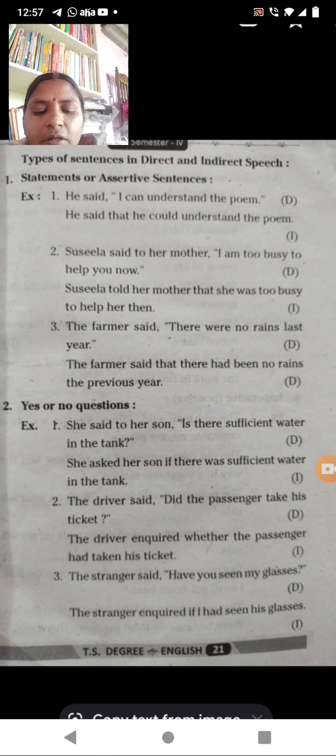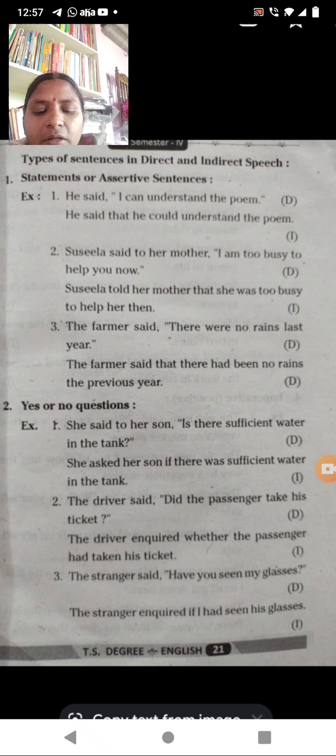"There had been no rains the previous year." So here "last year" will become "the previous year". So here, when you are going to change direct into indirect speech, something is wrong here, it is printed wrongly over here.